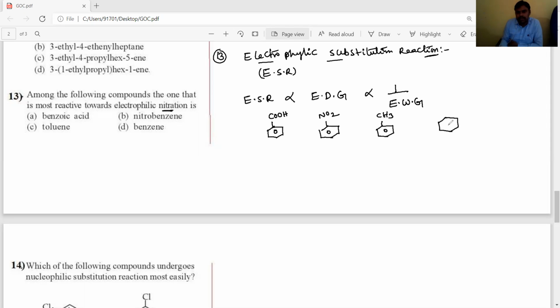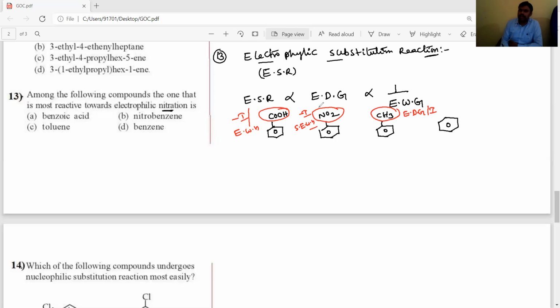In benzene there is no substituent, and CH3 is an electron donating group, a plus I group. NO2 and COOH are minus I groups, electron withdrawing groups, and the stronger one is NO2. It is a strong electron withdrawing group among all of these.